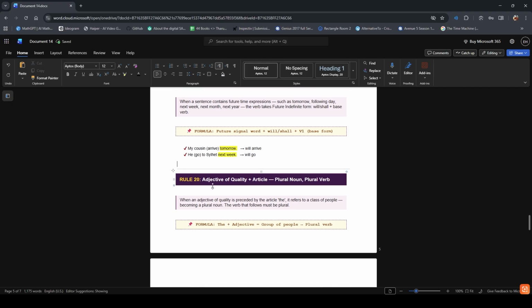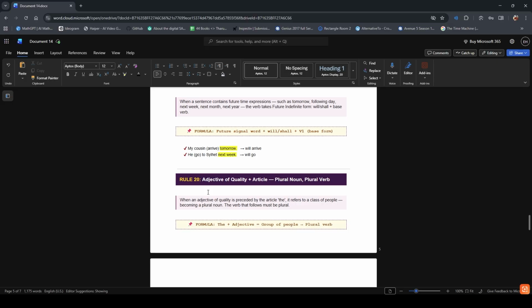Now, moving on to our last rule of right form of verbs. Our final rule for today. In rule number 20, adjective of quality plus article, plural noun, plural verb. When an adjective of quality is preceded by the article the, it refers to a class of people, becomes a plural noun. The verb that follows must be in plural.